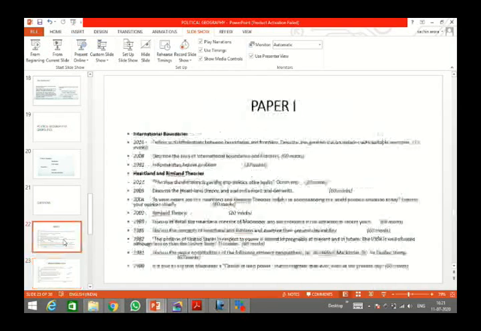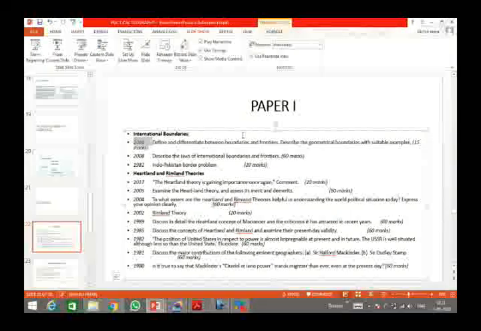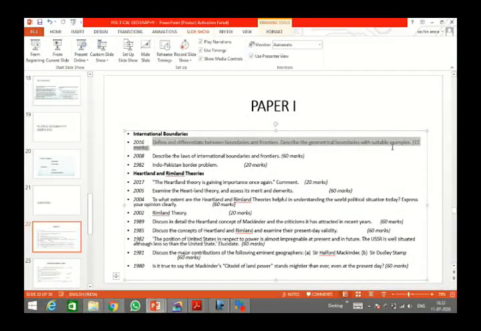So where were the questions? Yes. Let us stick to this. Define and differentiate between boundaries and frontier. Describe the geometrical boundary with suitable example. Done?